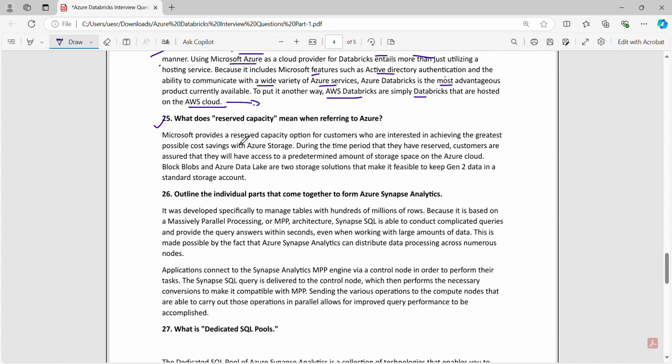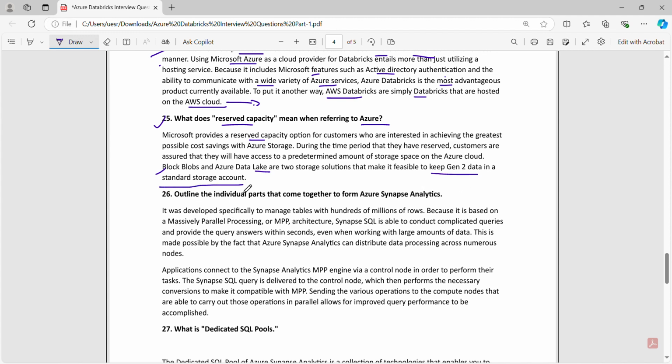Number 25. What does reserved capacity mean when referring to Azure? So Microsoft provides a reserved capacity option for consumer customers who are interested in achieving the greatest possible cost saving with Azure storage. During the time period that they have reserved, customers are assured that they will have access to a predetermined amount of storage space on the Azure cloud.